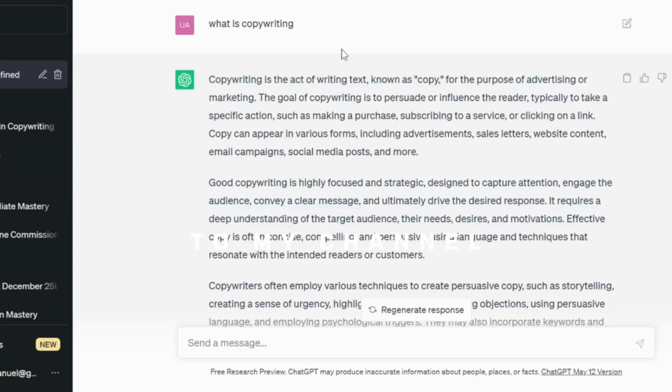It said the goal of copywriting is to persuade or influence the reader, typically to take a specific action, such as making a purchase, subscribing to a service, or clicking on a link. That is the goal of copywriting. So as a copywriter, you must have this at the back of your mind, that your goal is to persuade or influence the reader to take a specific action.